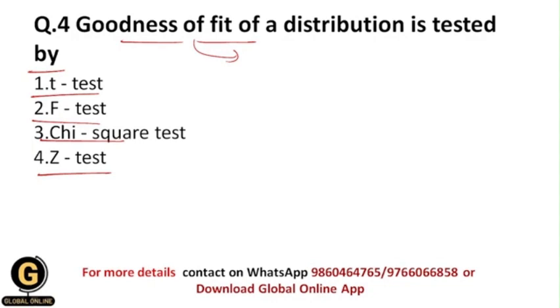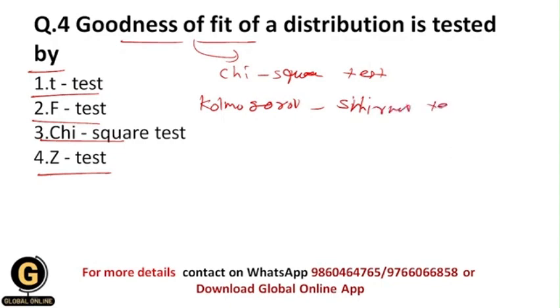And there are lots of methods to determine goodness of fit test. One of them is the chi-square test. Then another test is the Kolmogorov-Smirnov test.